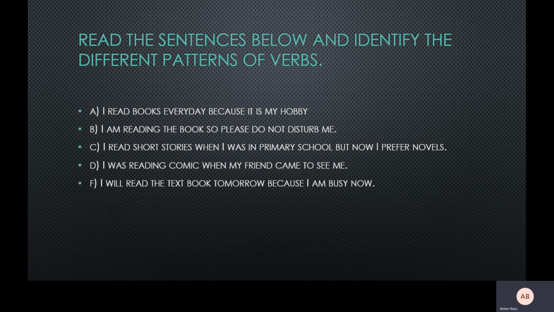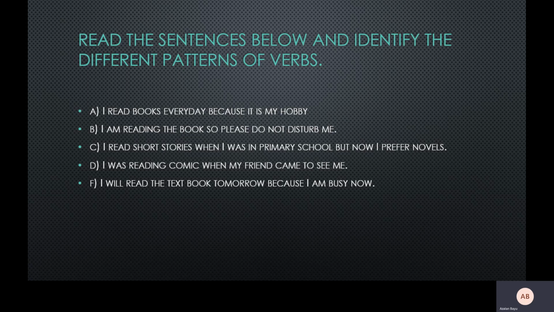If you look, the changes happen in the verb. You look at the first, A, read. For the next sentence it becomes am reading. And then for C it becomes read. Even though it's the same spelling, the way they pronounce it is different. And then D, I was reading, and then F is will read. The changes when we talk about tenses happen only in verbs, which is read.